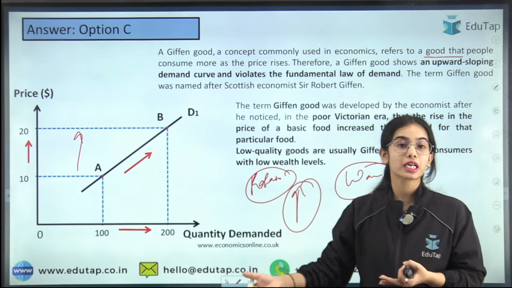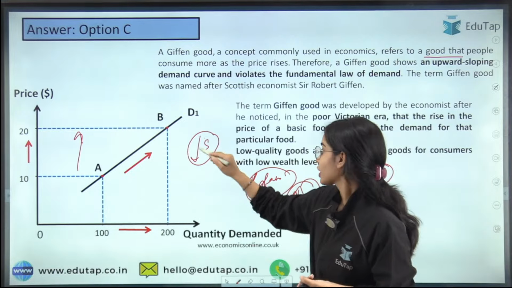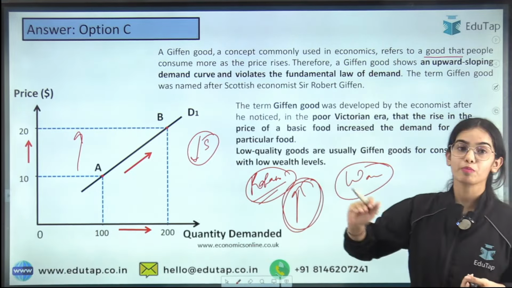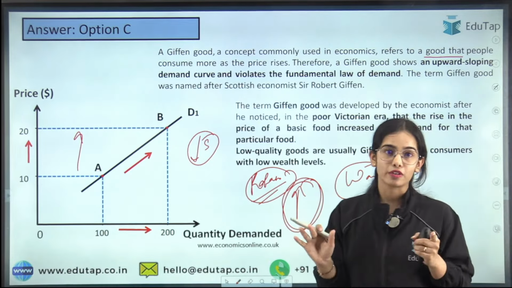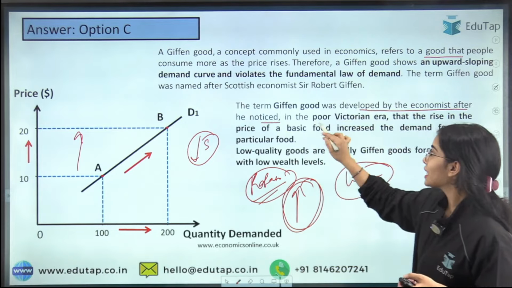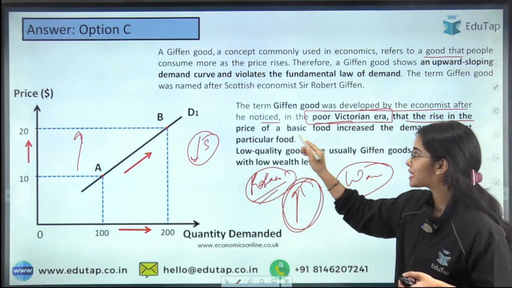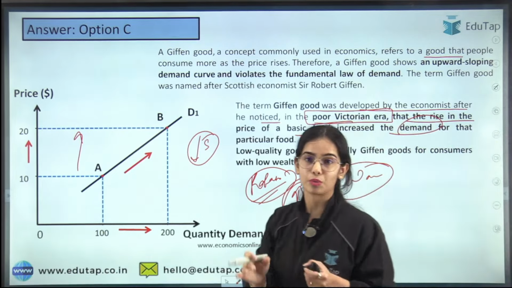There is a very big reduction in the supply chain that has happened, so the supply of other goods is also decreasing. Here you can understand that the potato has to be consumed by the people more and more, especially the poor people, and especially during an extreme situation. The term Giffen good was developed by the economist after he noticed in the poor Victorian era that the rise in the price of a basic food increased the demand for that particular good also. So this is the idea.